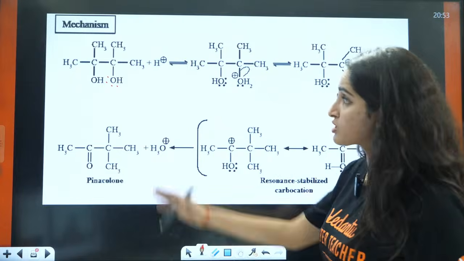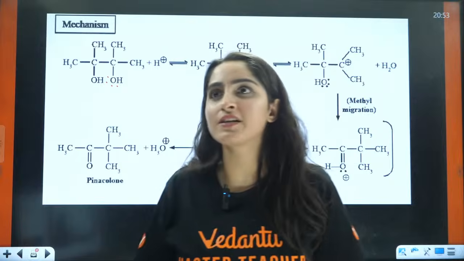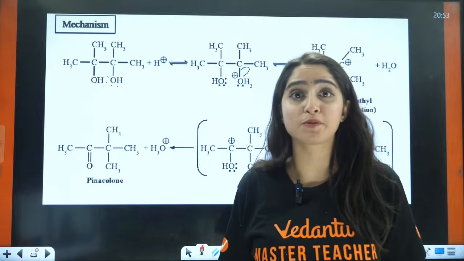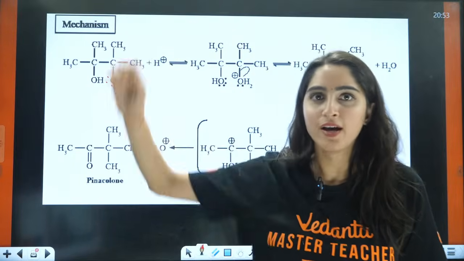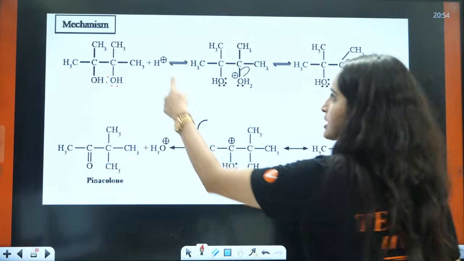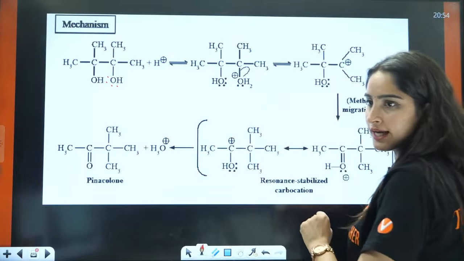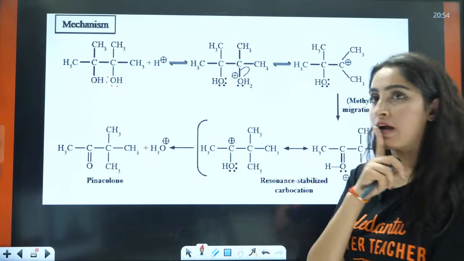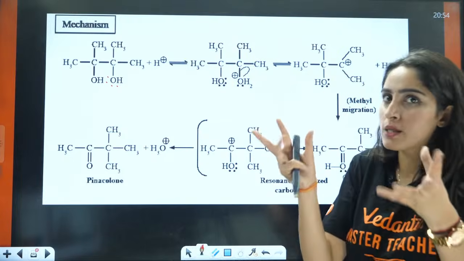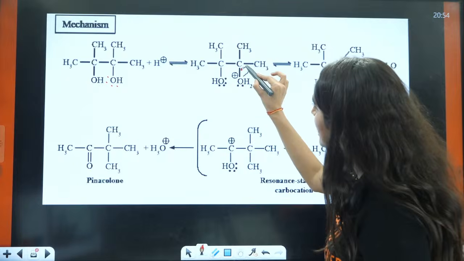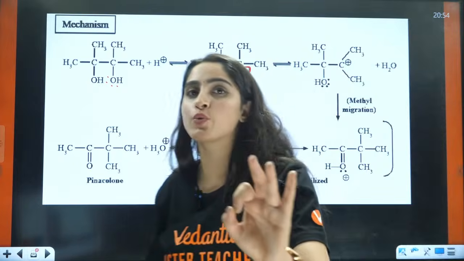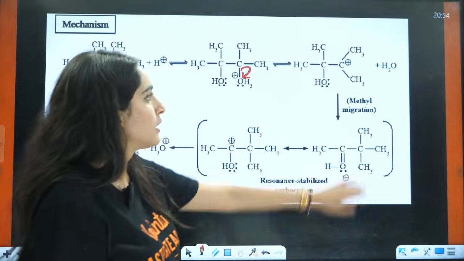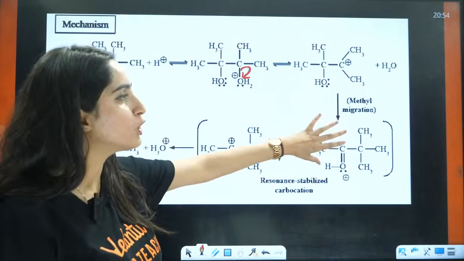Then the oxygen says, hi, hydrogen, you can come and live at my place. So hydrogen is in its life. This has become OH2. But now, oxygen feels that I am positive now. What should I do? Now, I want to have some electron from somewhere. So, it will try to take out the electrons from here and hence you will have the formation of this carbocation, right? This carbocation.